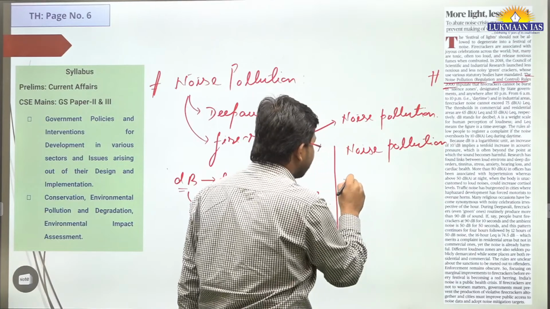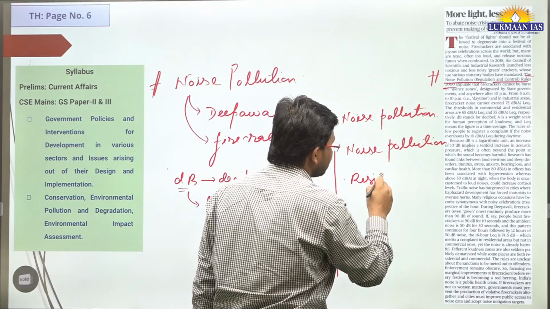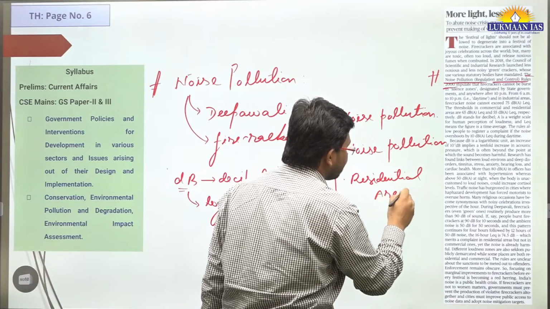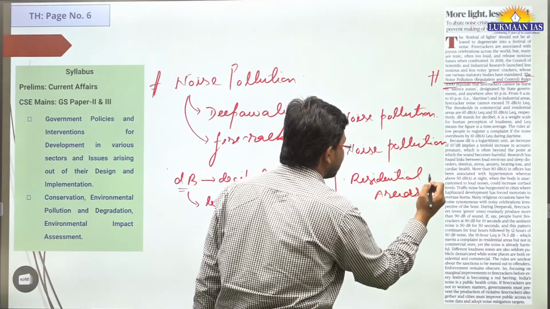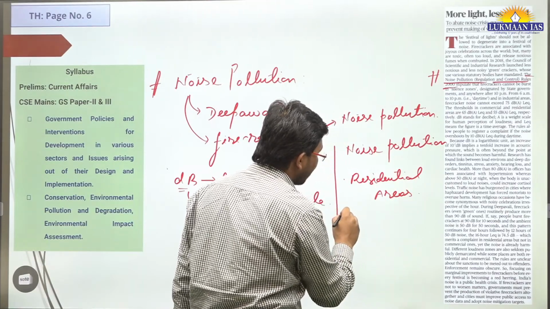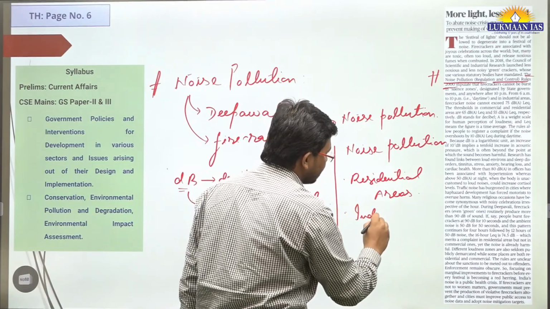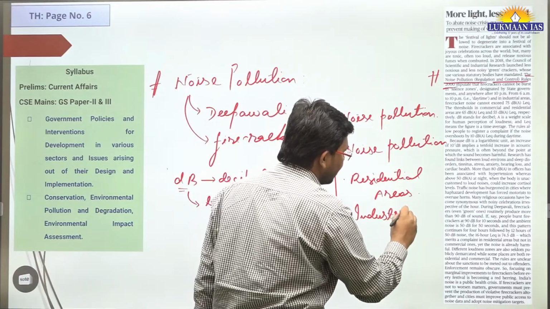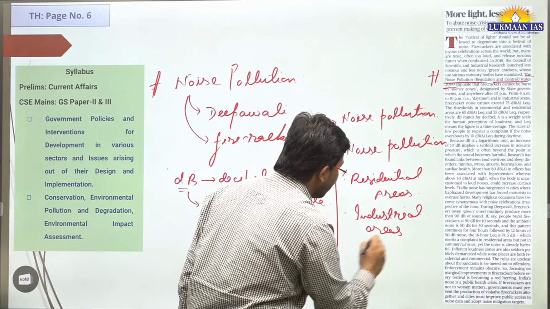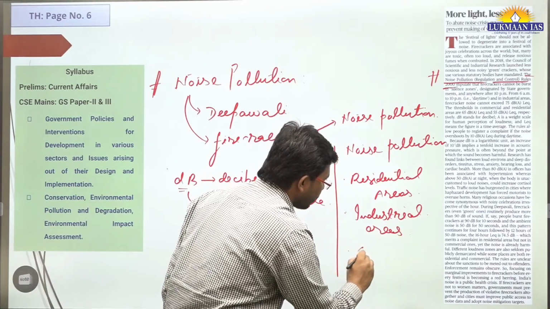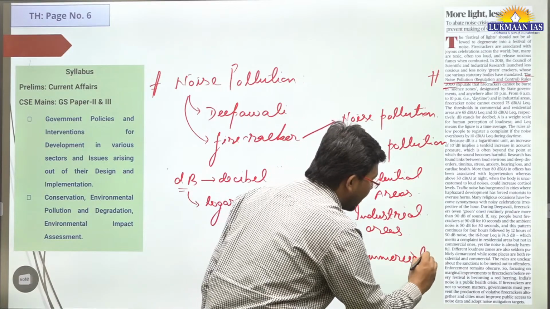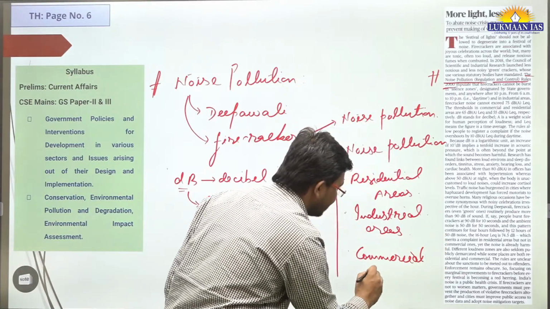The noise pollution that happens in residential areas, or the level that is allowed in residential areas. And they have talked about industrial areas, and noise pollution in commercial areas. They have talked about the allowable limits in these areas.